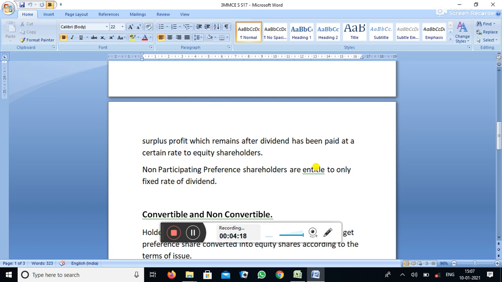Non-participative preference shares are those shares which are not entitled to participate in the surplus profit of the company remaining after paying the equity shareholders. This non-participative preference share has a right to receive only the current year or any year dividend.